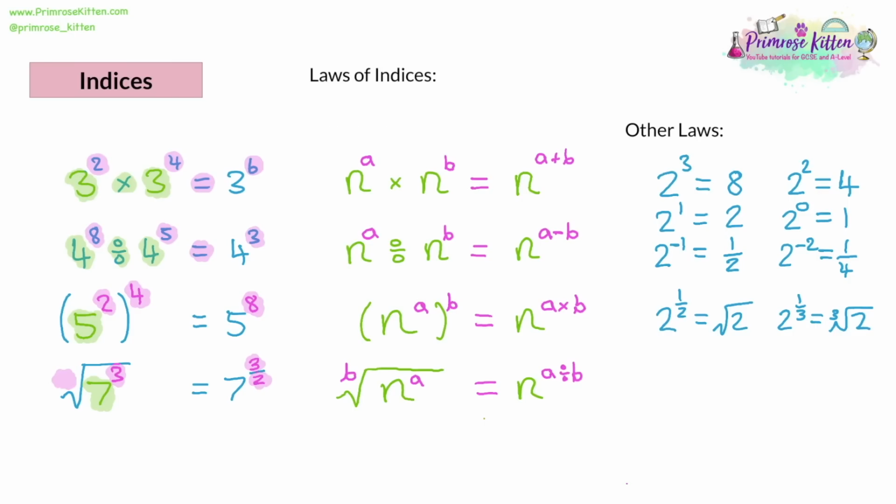Now, the last thing to mention is, what if we had something like n to the power of a plus n to the power of b, a power on each, an a and a b? What would be the rule for that? Now, with addition and also with subtraction, because subtraction is the opposite of division, there is actually no rule for that. So if you did get something like that, what you'd have to do is find the actual value, because all these things are shortcuts. But look at our examples. We've got 3 to the power of 6, 4 to the power of 3. You can actually work out a large number for these. So, for example, 3 to the power of 6 in our first example is 729.